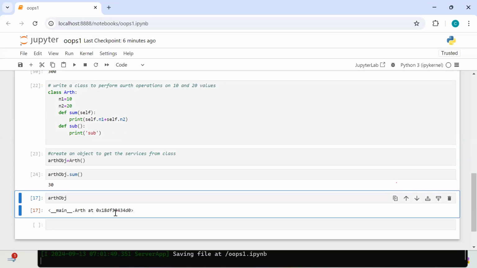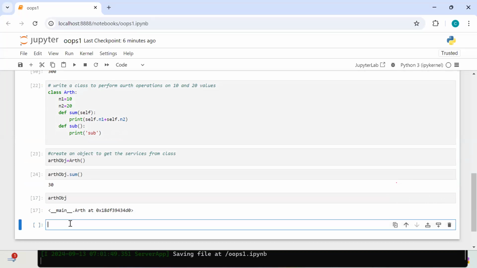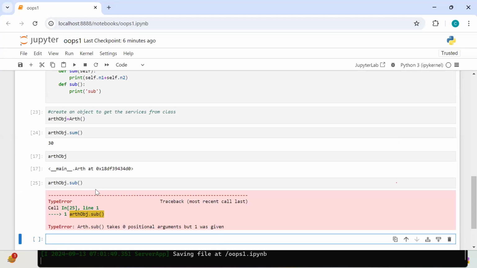Okay then. Now, you have to tell fast. What is the error? It takes 0 parameters, but 1 was given. One was given, perfect. Who gave that parameter?